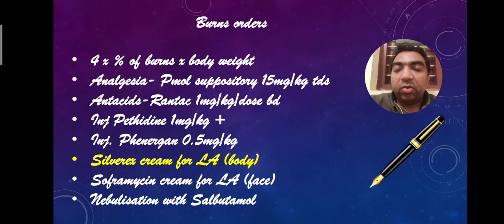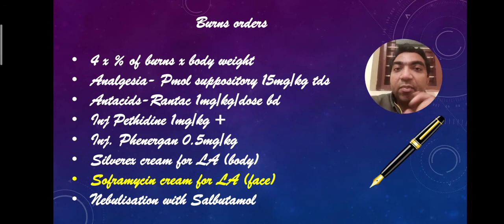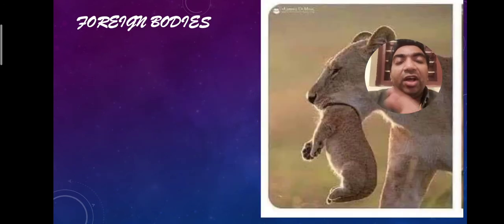For local application on the body, whenever there is a burn, silver sulfadiazine cream or Silverex cream should be given. On the face you should not apply silver-containing creams because they can cause a blue discoloration, so give Soframycin cream for local application on the face. When there are facial burns, make sure that the patient is not going into respiratory distress, and always add nebulization with salbutamol. Sometimes Dexona, that is dexamethasone, may also be required in facial burns if significant.